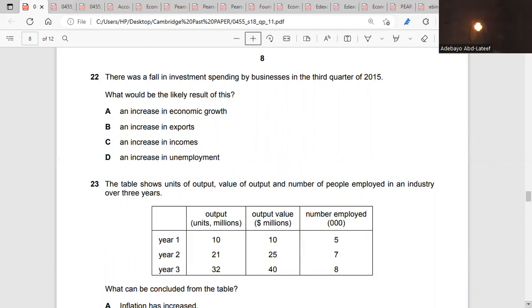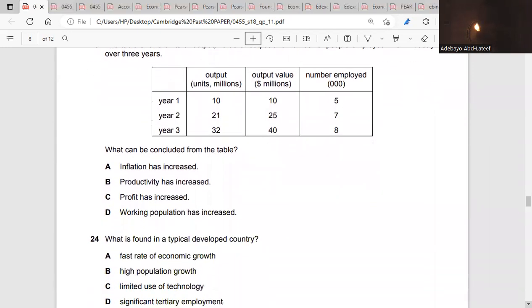Thank you. D, 22D. The table shows units of output, value of output, and number of people employed in an industry over 2 years. What can be concluded from the table? So based on the table, let me just do the analysis for you. We have the number employed: 5,000 for 10 units, 7,000 for 21 units, 8,000 for 32. So based on that, we can calculate our productivity. It's about employment and output, so it's about productivity.